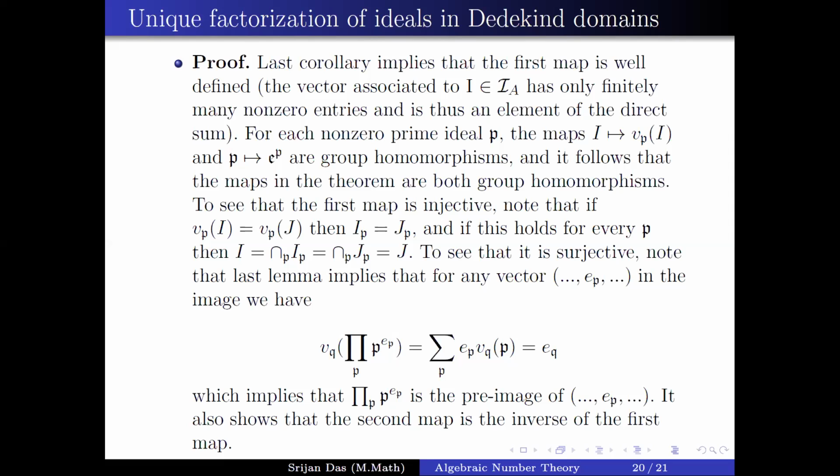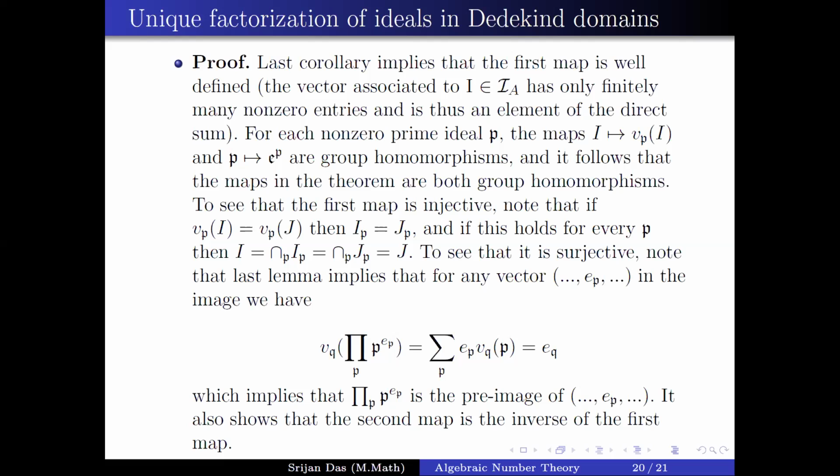We expand this product by the property of valuation as the summation of e_P times v_Q(P), and we know that v_Q(P) is non-zero only if P is equal to Q. So all terms vanish, and only the term with P equal to Q remains. So we get e_Q times v_Q(Q), and v_Q(Q) is 1, so it is e_Q.